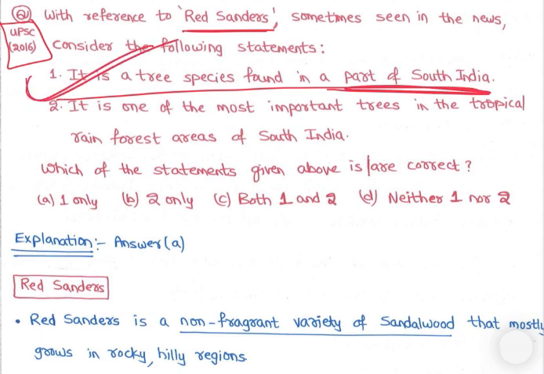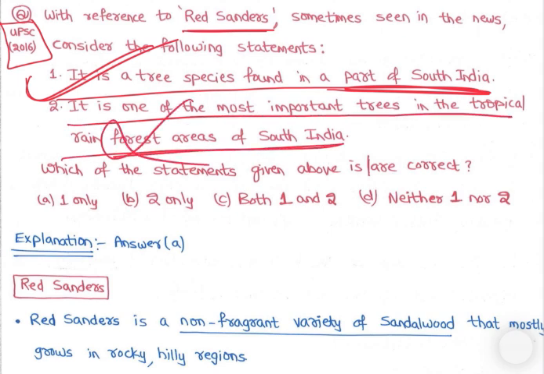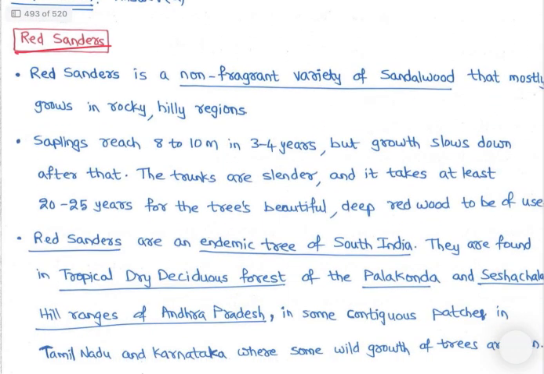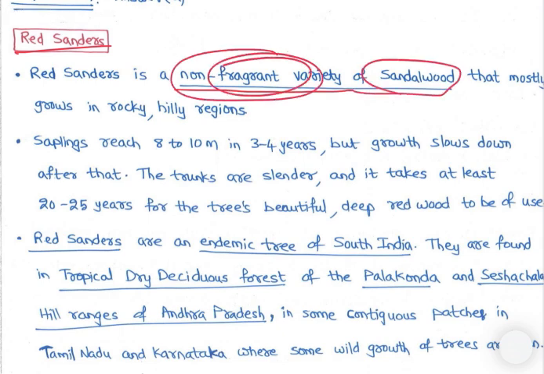Pushpa you have seen, you might have understood red sanders, right? It is one of the most important trees in the tropical rainforests of South India. No. Tropical rainforests of South India, no, they are part of deciduous forests, right? So red sanders is a non-fragrant variety of sandalwood, right? That mostly grows in rocky, hilly regions.